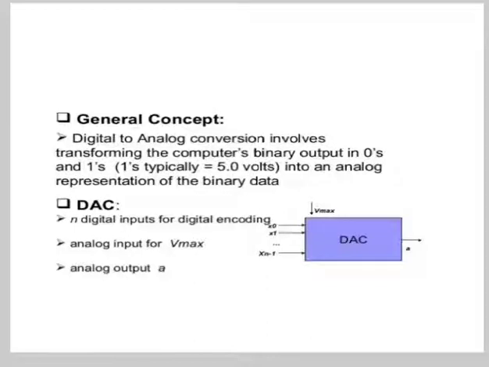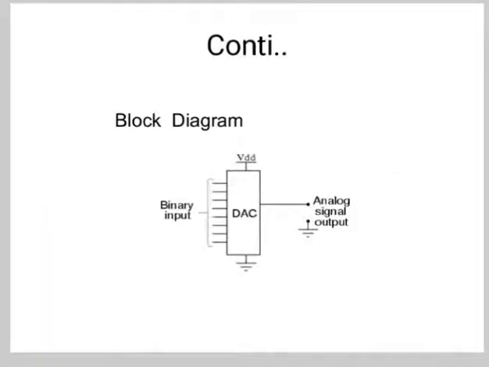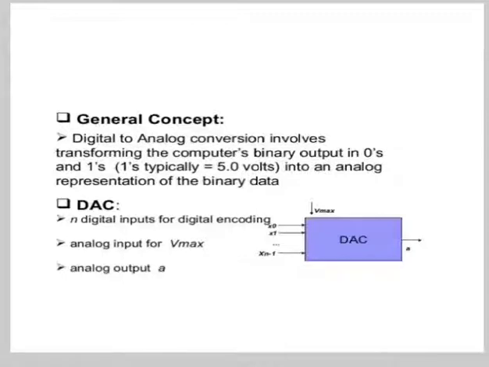So the performance of ADC and DAC mainly depend on their resolution and speed. Now the resolution of the converter is expressed in the number of bits. For an ADC, the resolution states the number of intervals or levels which can be divided from a certain analog input range. An n-bit ADC has the resolution of 1 by 2^n.